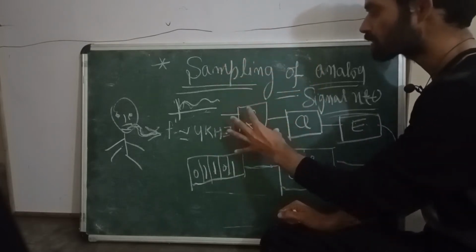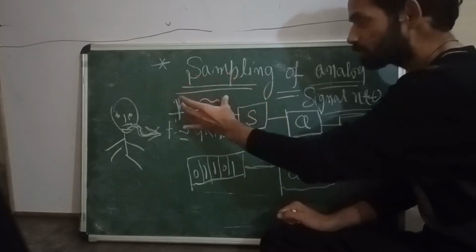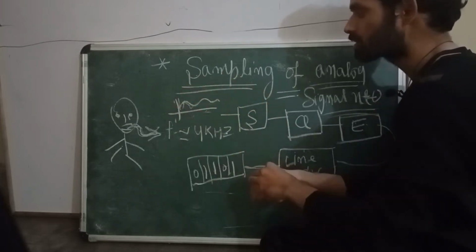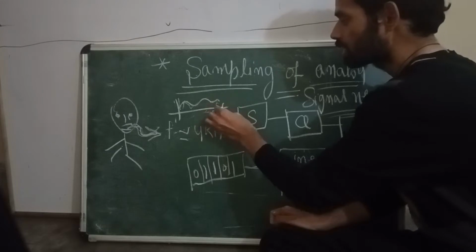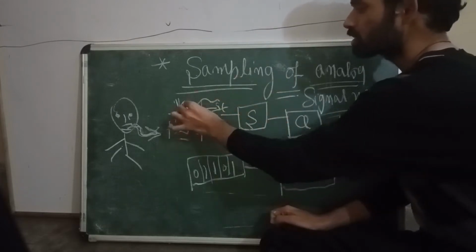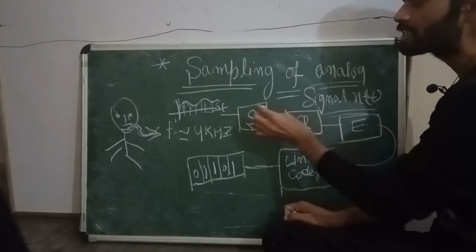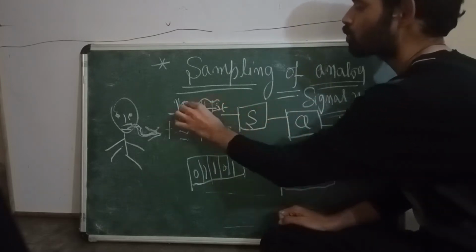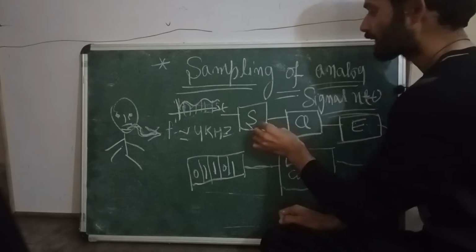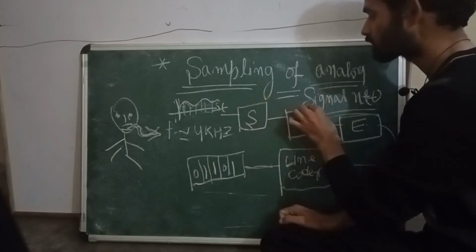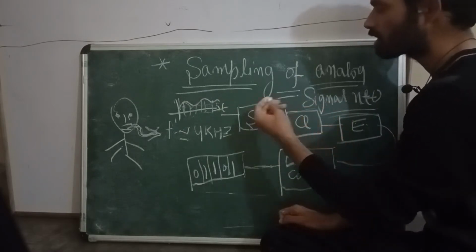This sampling process will convert your continuous time signal into a discrete time signal, which is discrete in time but continuous in amplitude. Then after that comes quantization, which will quantize each sample to the nearest fixed level.